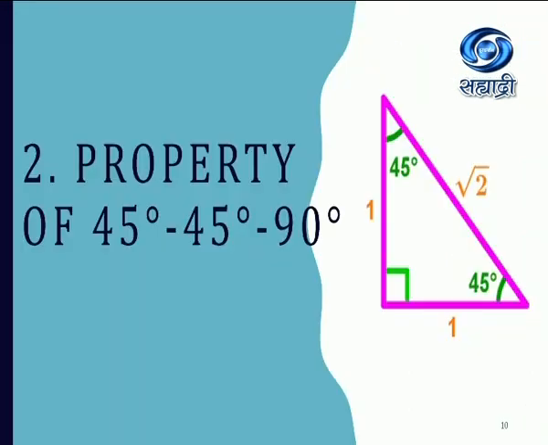Next is a property of 45 degrees and 90 degrees. 45 itself tells us two angles out of 3 are similar, so it is an isosceles triangle, and the third one is 90 degrees. So total 90 plus 45 plus 45, 180.